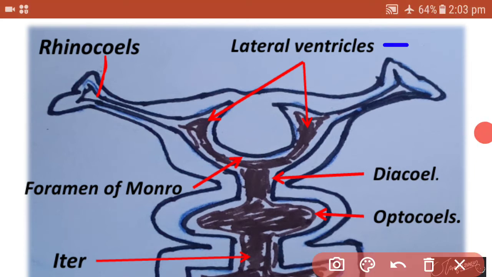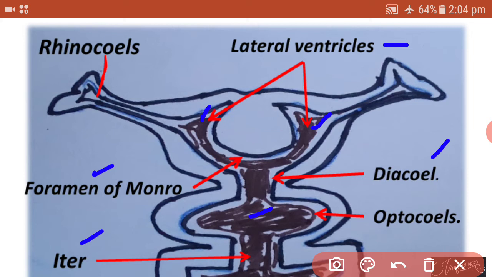Then a cavity connects the first and second ventricles to the third ventricle, called the foramen of Monro. Then diocoel, also called the third ventricle, is the cavity of the diencephalon. Then iter, the cavity of the midbrain, which communicates the third and fourth ventricles.